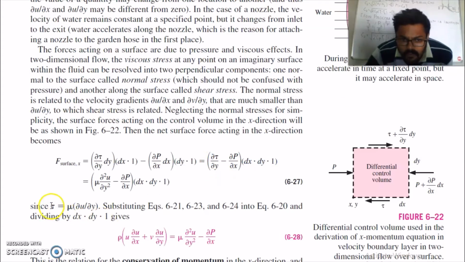Now we know from the expression that your shear stress is mu into del u by del y. So put this value of shear stress here. You will get this equation.